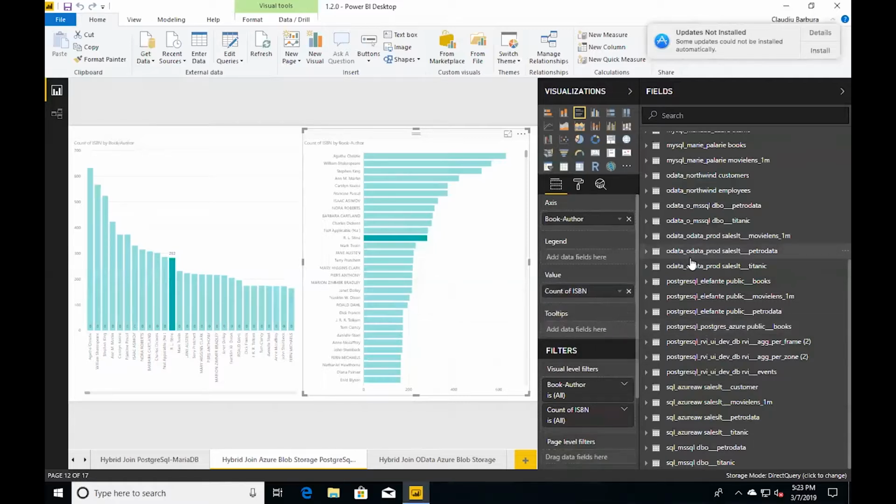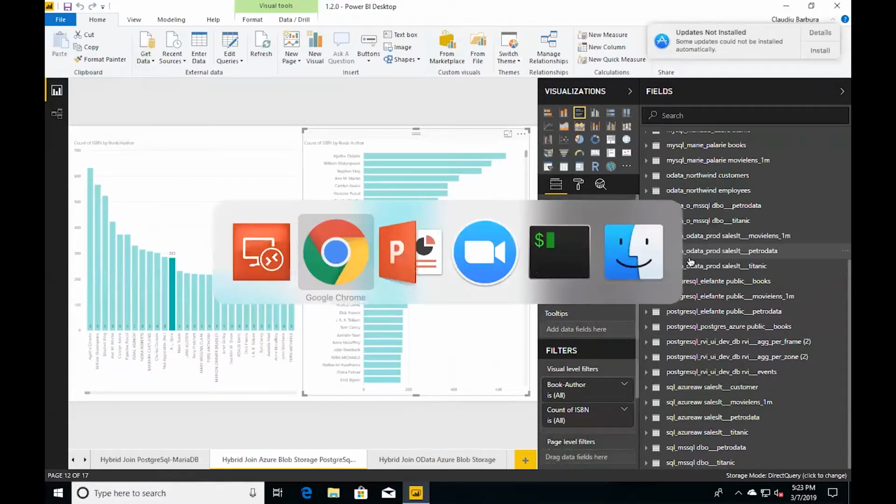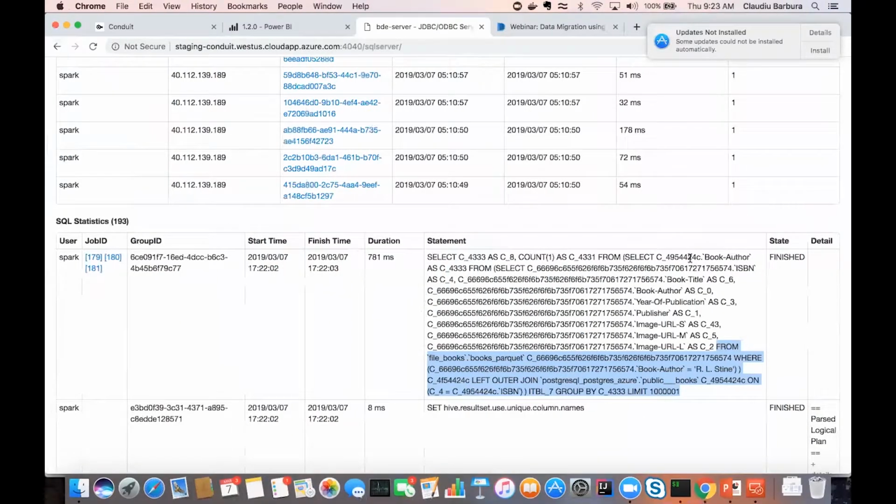So the users are shielded by that particular change. So this is just Conduit giving you access to these data sources as if they were just tables in the same repository. Obviously, allowing you to do the hybrid joins between them if necessary.